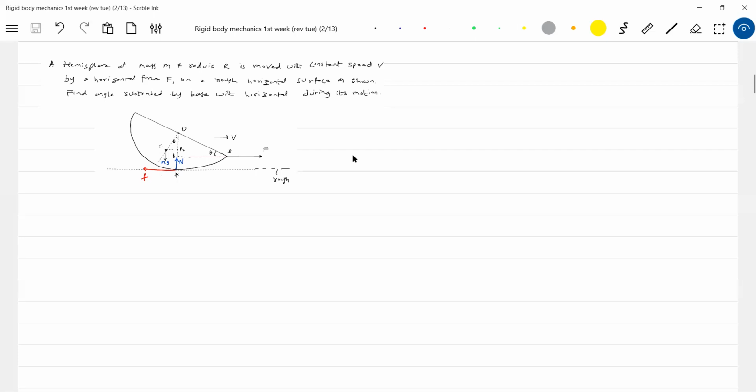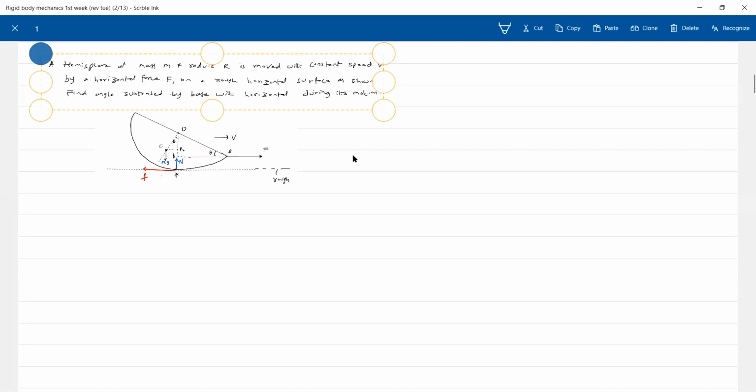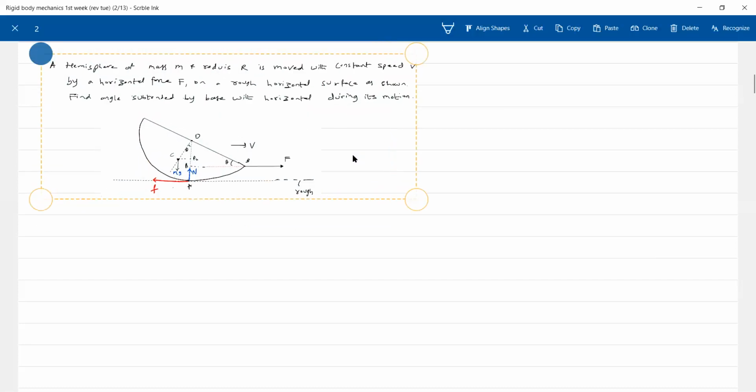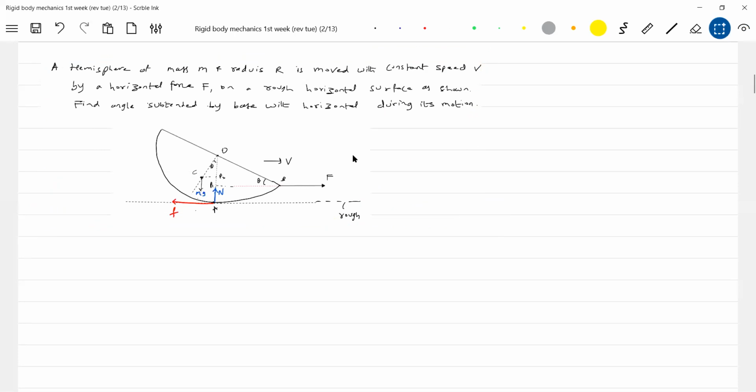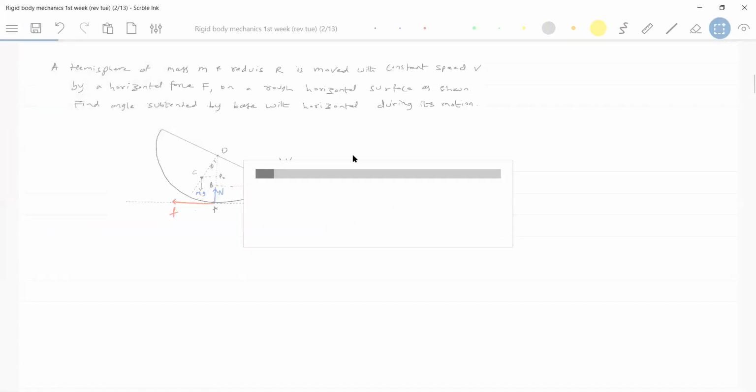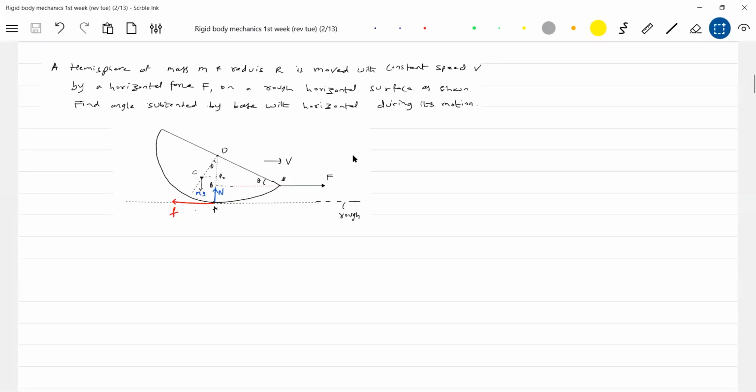So he's asking to find the angle subtended by the base with horizontal during its motion. So the theta has to be determined. I think some of you are saying it is not visible. I'll magnify it. Okay, now it is clearly visible. Look at the diagram. I just indicated all that: N, mg, friction force. The friction force should act towards the left, as it is moving with a constant velocity. Now let's come to it, as it is in equilibrium.